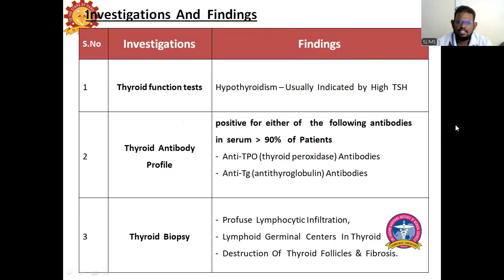So what are the investigations and findings? As usual, we are going to go for a thyroid function test. Since it is an autoimmune disease, we have to go for a thyroid antibody profile, and thyroid biopsy. Thyroid biopsy was done in previous times, but now it's not indicated. Usually, we limit ourselves to the antibody profile.